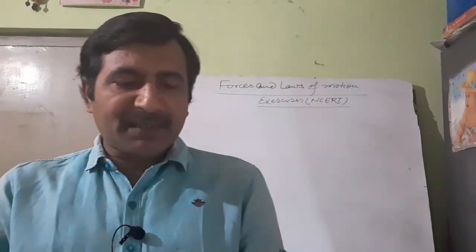So just try to understand the first part. An object experiences a net zero external unbalanced force. Unbalanced force means existence of net force on a body. Net zero external force, what does it mean? It means that there is no net force acting on a body. And you know, if net force is zero, then there will be no effect of force on the body.